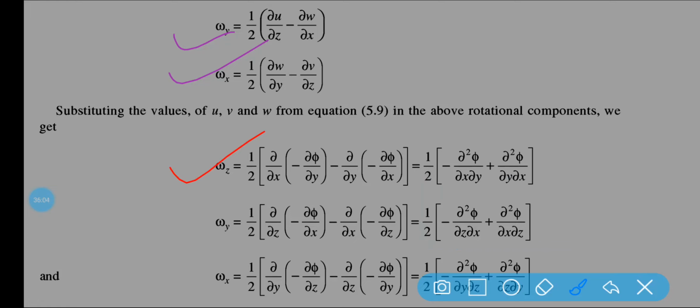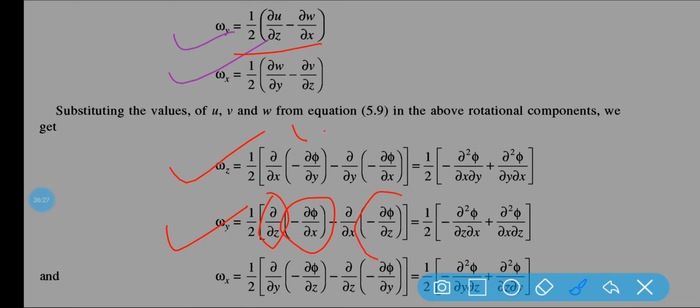Now here basically we are putting the values. In case of wy, you know that it is half into del u by del z minus del w by del x. So for del z of u, the value of u is equal to minus del phi by del x.